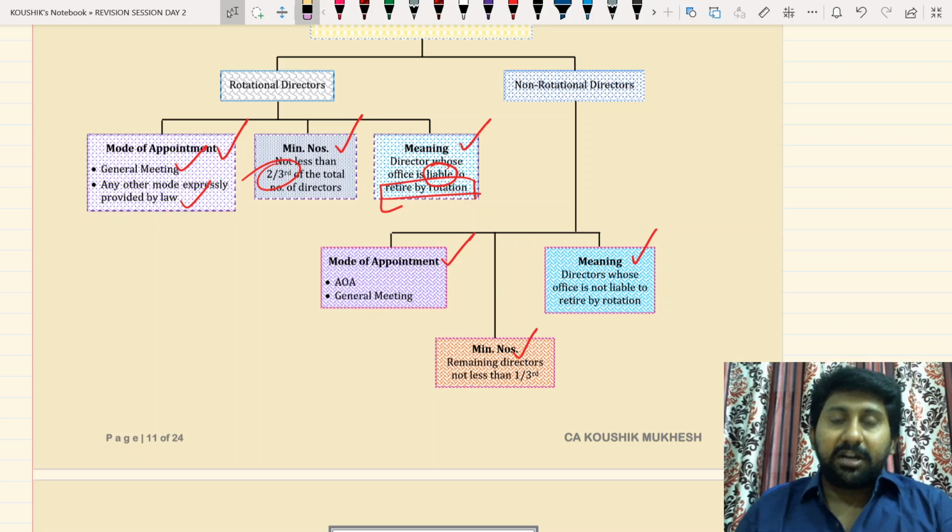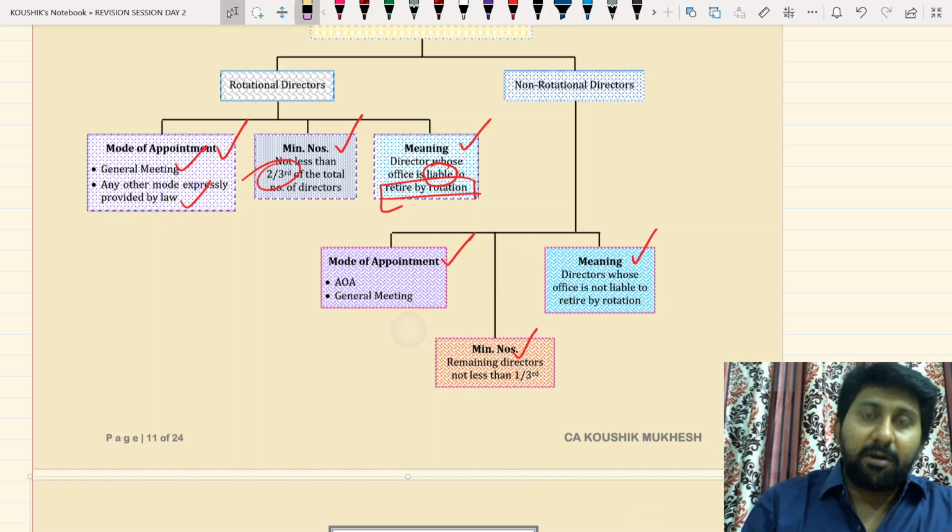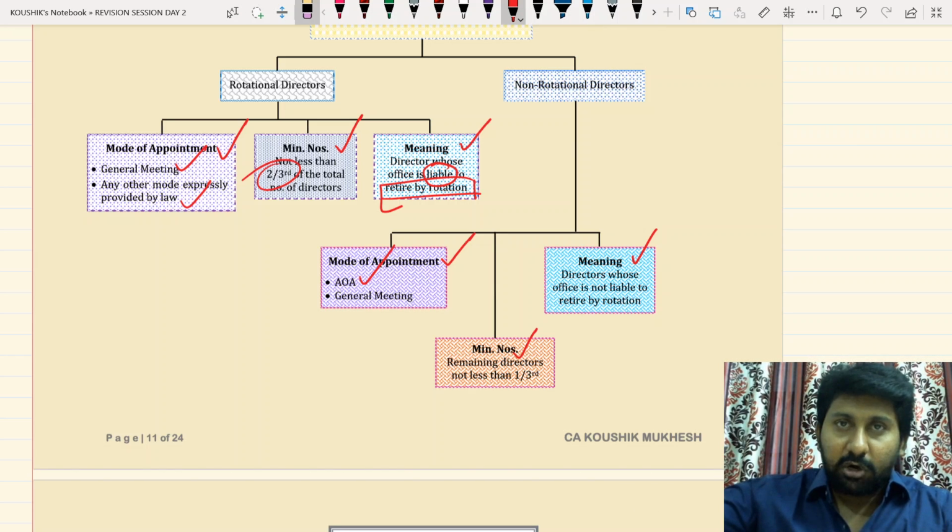Next, the non-rotational director. The mode of appointment is either specified in the articles, saying he is non-rotational, or in all other cases the general meeting will appoint.